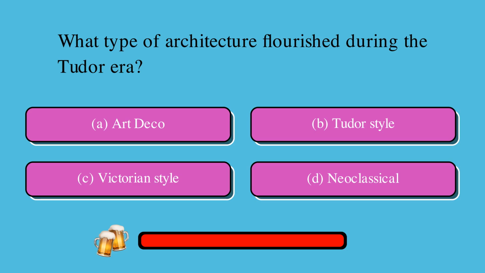What type of architecture flourished during the Tudor era? Is it A. Art Deco, B. Tudor style, C. Victorian style, or D. neoclassical? The correct answer is B. Tudor style.